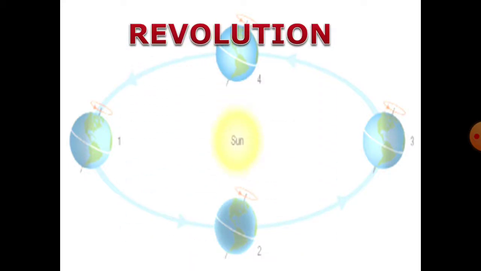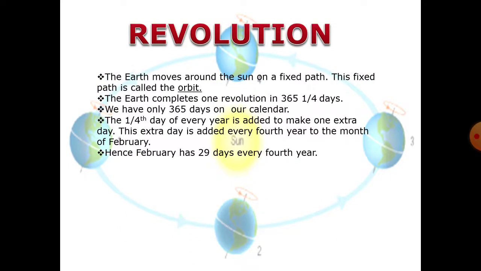Revolution. The Earth moves around the Sun on a fixed path. This fixed path is called the orbit. The Earth completes one revolution in 365 1/4 days.